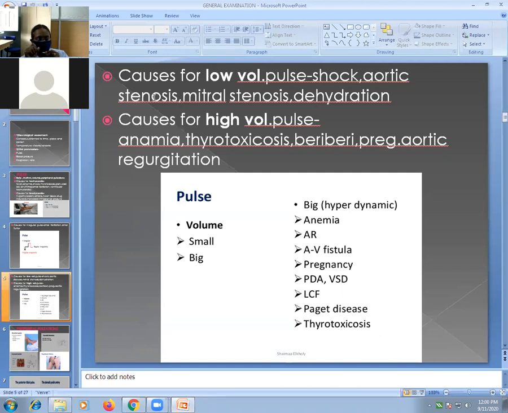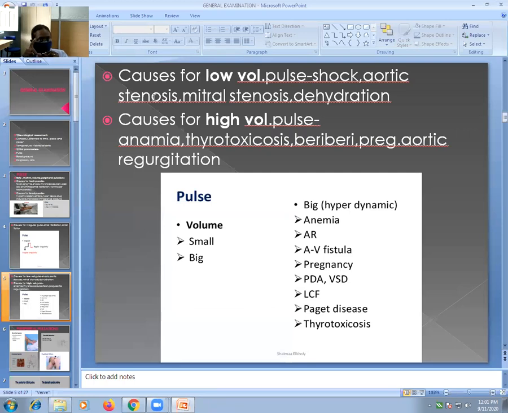If there is mitral stenosis, the blood from atria to ventricle is not able to come completely through the narrow opening. If it is aortic stenosis, it is not possible for the blood to go from ventricle to aorta through the narrow opening. So that results in decreased stroke volume. There is mechanical obstruction to the flow of blood, which results in decreased stroke volume by the heart. Stroke volume is the amount of blood ejected by the heart per beat. If it is low, obviously your pulse volume is also low.